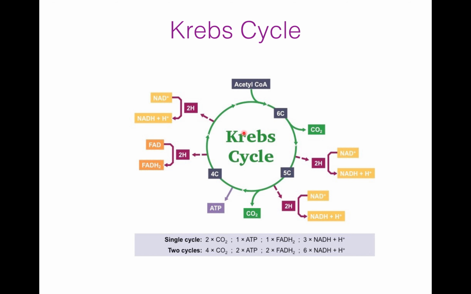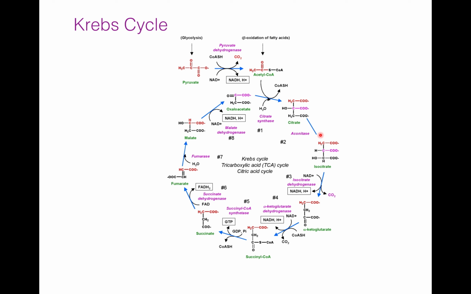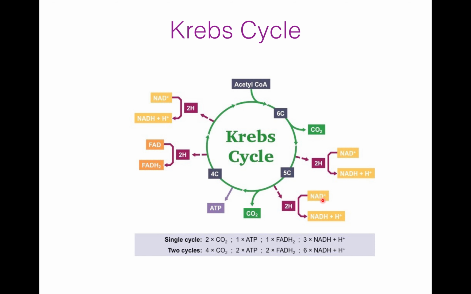In the Krebs cycle, what did we get? 2 CO2, in step 3 and step 4. Then NADH, NADH and NADH. At 3 places we got NADH.